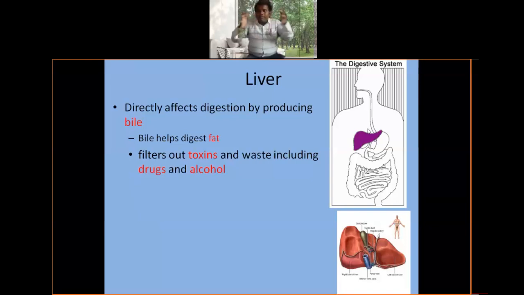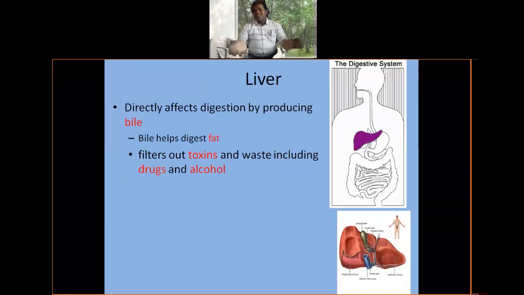Where hemoglobin is broken down, this bile juice is secreted and released. That is very, very important. This question is asked many times at NEET level, Group 1, Group 2 and entrance level.